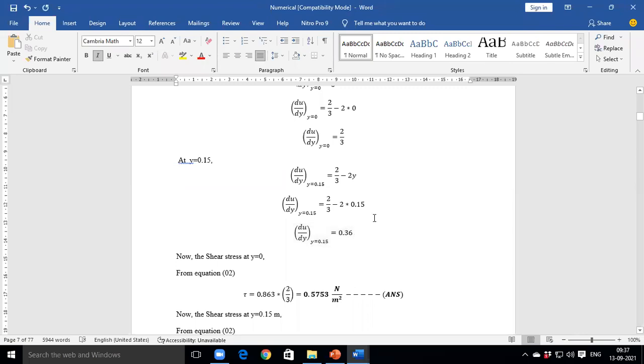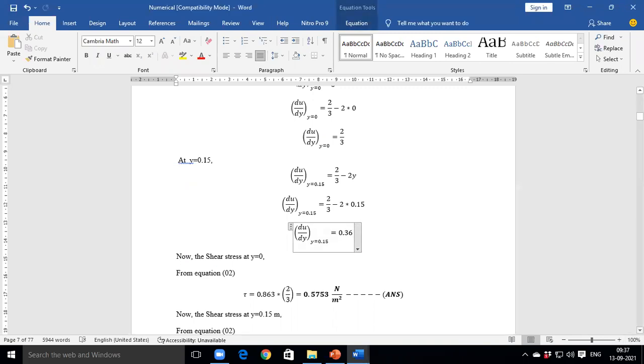Are you doing the calculation or not? Okay. Yes, sir. du by dy at y is equal to 0.15 is equal to 0.36. Now we need to find the shear stress.